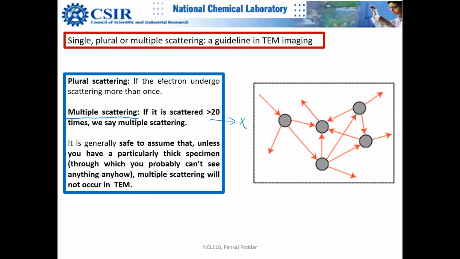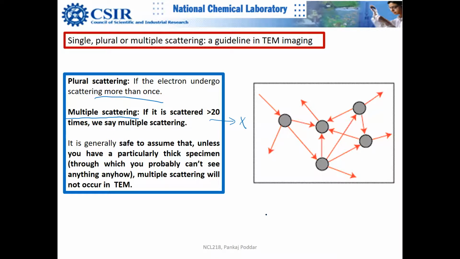And plural scattering is when the electron undergoes scattering more than once. Ideally, an electron should undergo scattering only once. So we'll study that in terms of the electron mean free path. The electron mean free path is the distance traveled by the electron between two scatterings.